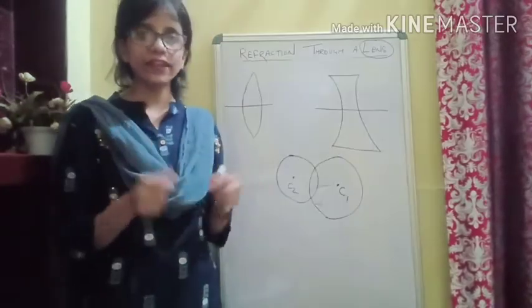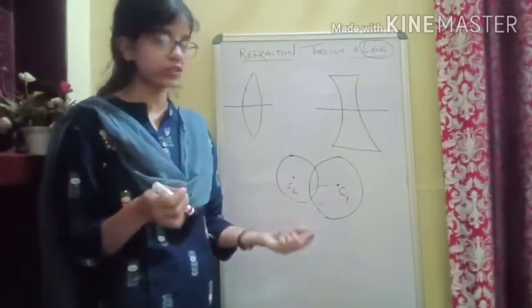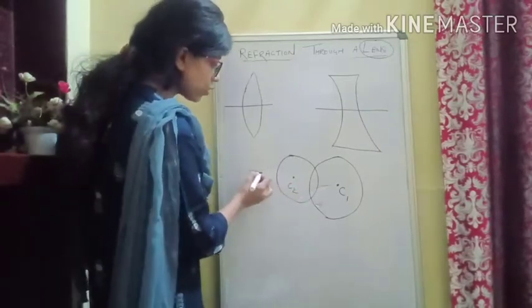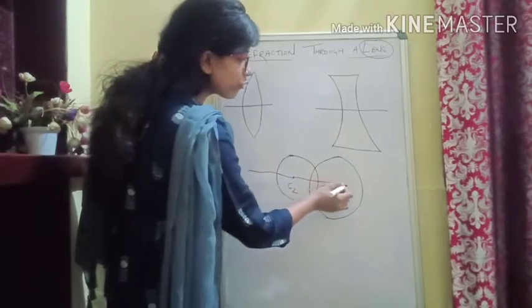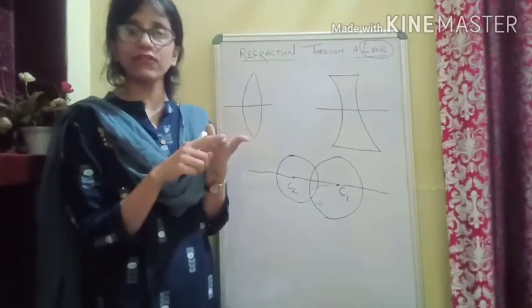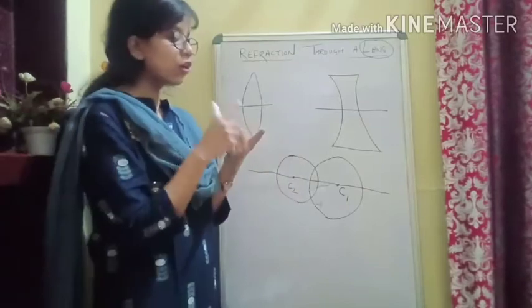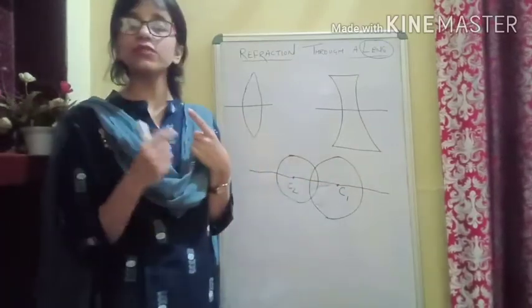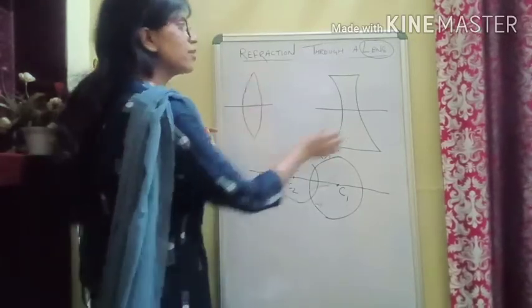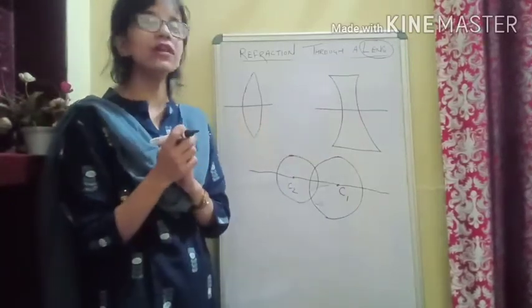Okay, we have seen that the convex lens and the concave lens are each a part of two spheres, that means having two centers of curvature, C1 and C2. How to name them we have seen. By the way, the line I have drawn passing through the two centers of the two spheres is known as the principal axis. So one thing we have learned is what the center of curvature is. There will be two centers of curvature, C1 and C2. Also the line joining the centers of curvature will be known as the principal axis. Here I have taken a convex lens, here I have taken a concave lens, and this is the line known as the principal axis.